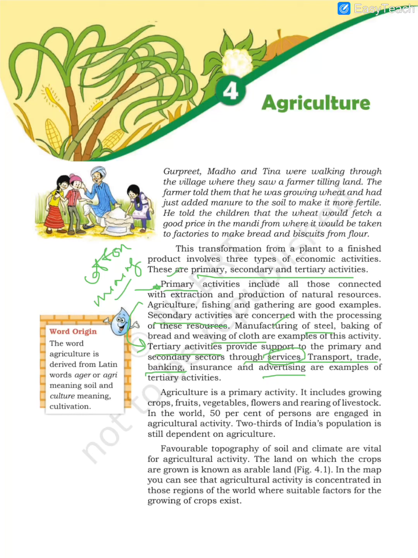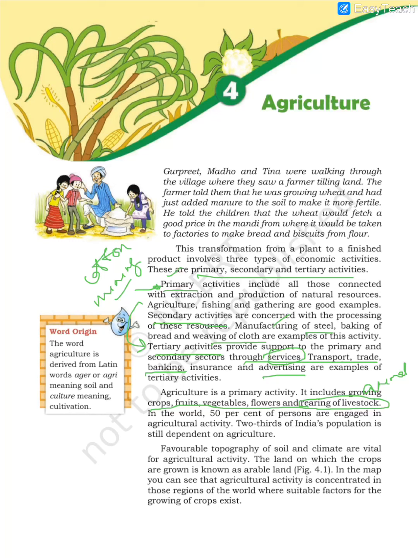As we know, agriculture is a primary activity, but it includes many things, not only growing of crops, but fruits, vegetables, flowers, and even rearing of livestock. What do you mean by livestock? Live means which have life, like animals. Animal rearing is called rearing of livestock. That is also included in agriculture.